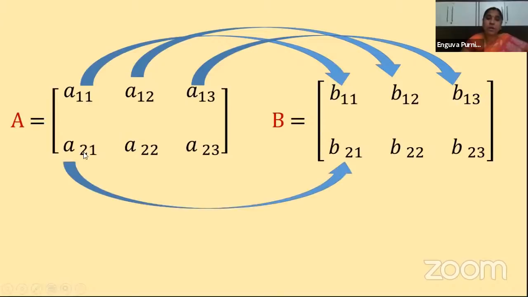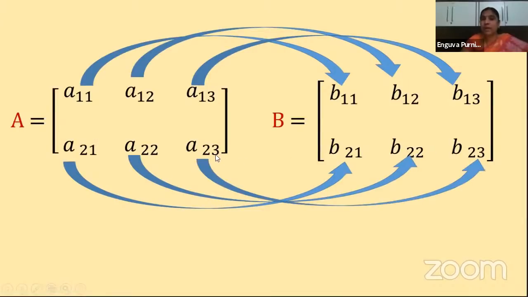Now next one is what? A21 and B21. These two must be the same, where it is located, second row, first column. Here also second row, first column element should be the same. Next is what? A22, B22. Next one is what? A23, B23. So these are all the corresponding elements. They must be the same. Okay. So if they are equal, then we say that the two matrices are equal. Clear? So let us see with an example.